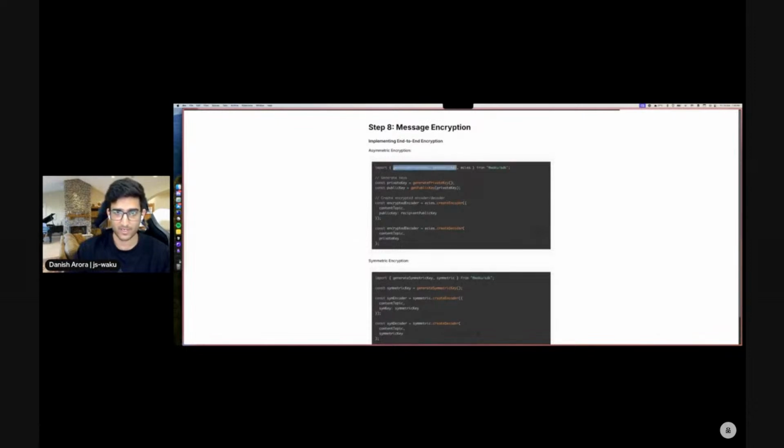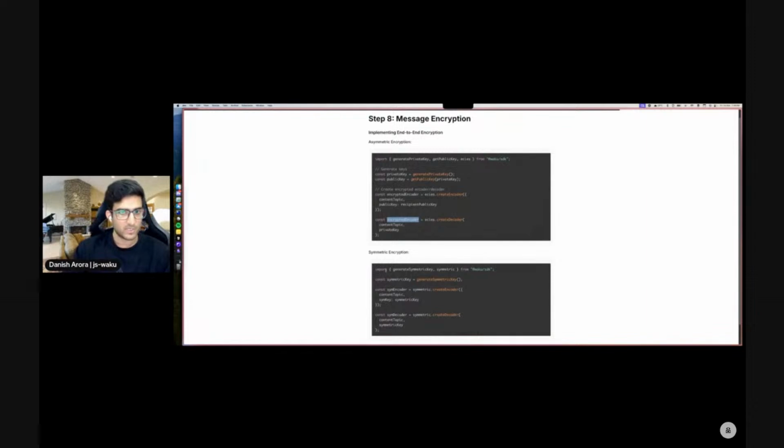This actually gets imported from message encryption. So Waku/message-encryption instead of SDK. This will also be fixed by the time you get onto trying this. But yeah, you import these methods, and we create a new encoder from our ECIES library and pass it our content topic and the public key. Similar for the decoder, and we use these encoders and decoders the same way we used them for plain text sending and receiving.